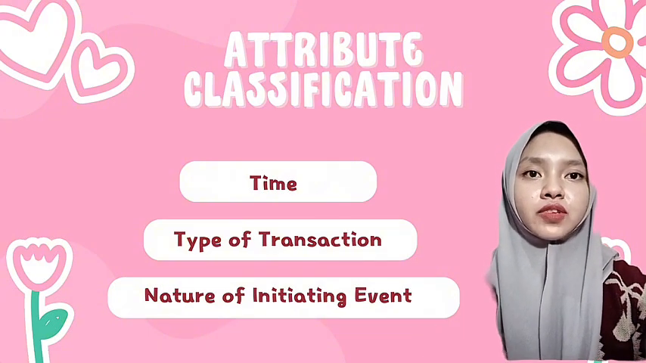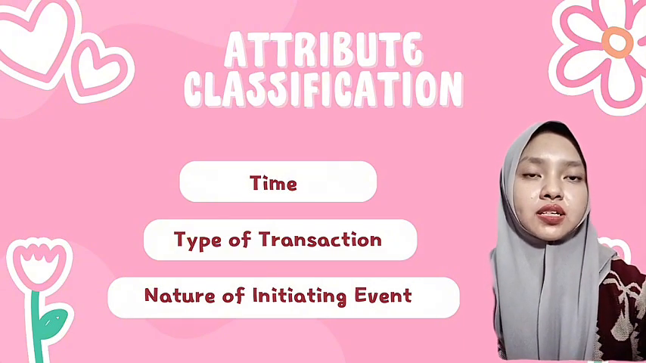Next is type of transaction. The measurement attribute is also selected based on the type of transaction. For example, if an asset is sold, net realizable value is used. If it concerns the estimation of future cash inflows, present value is used.